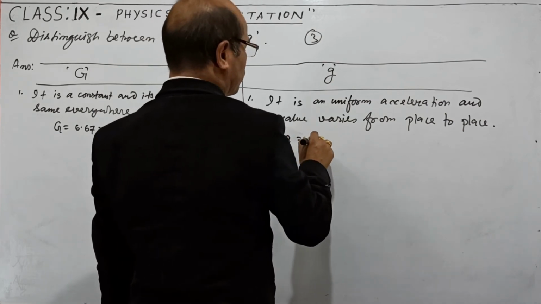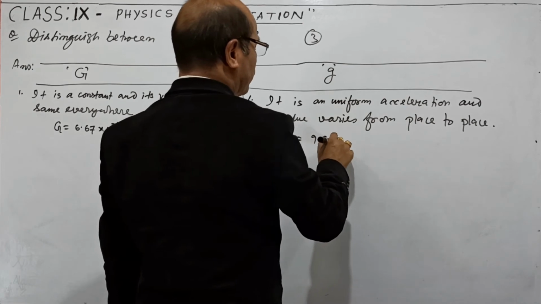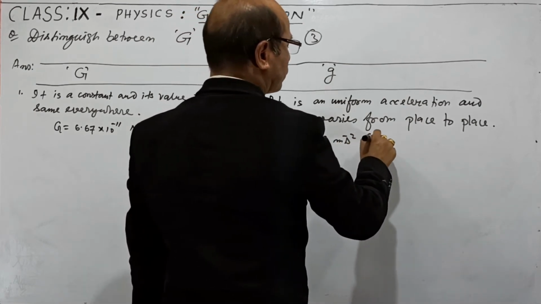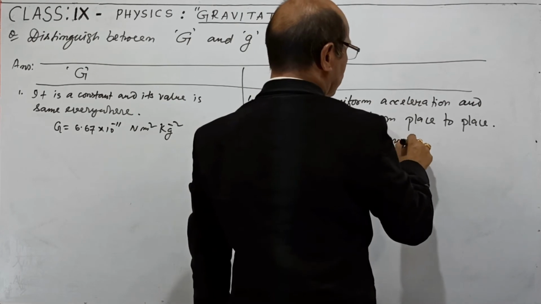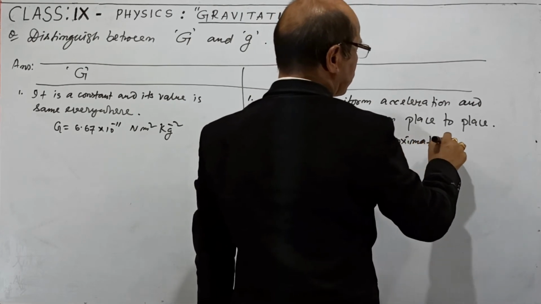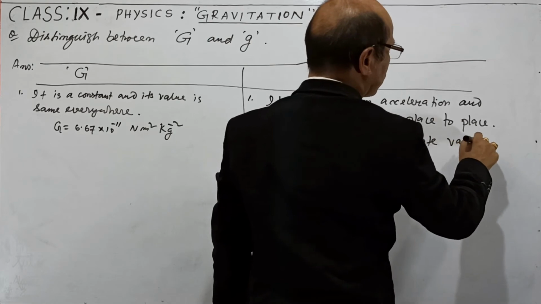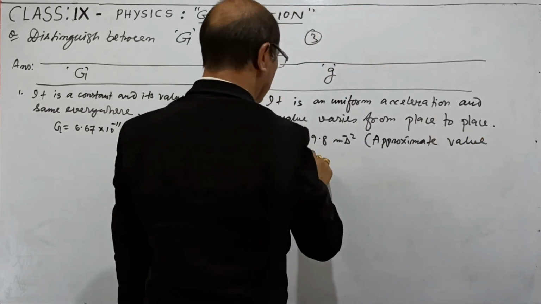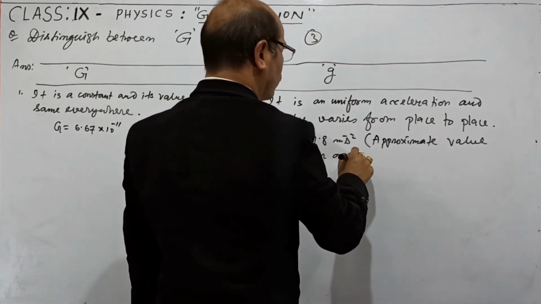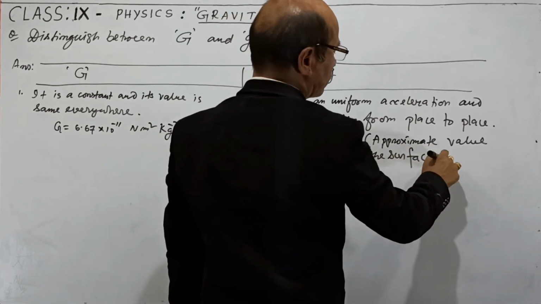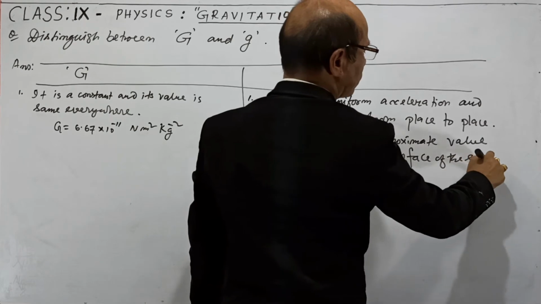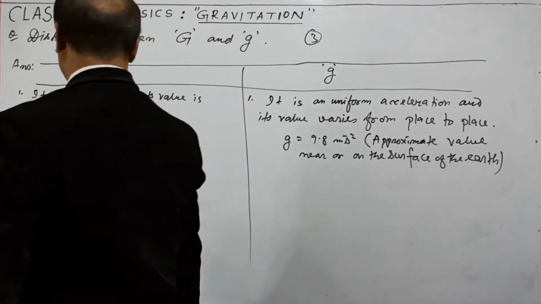And its approximate value is 9.8 meters per second square near or on the surface of the earth. Like this.